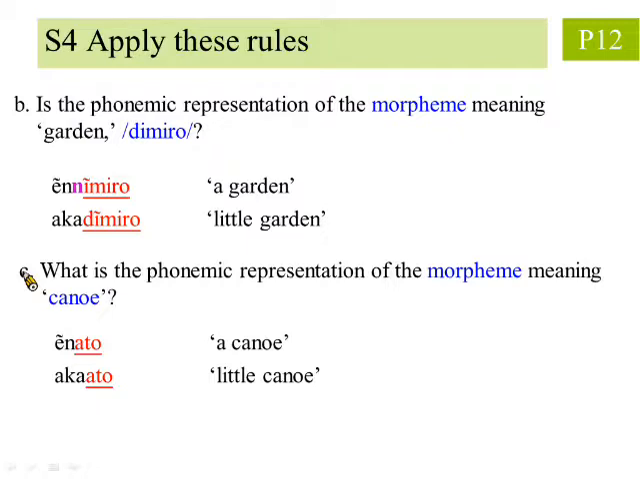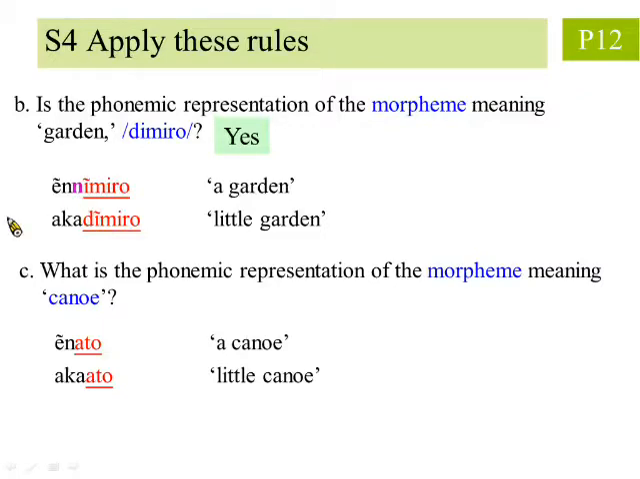Continuing on, question B asks, is the phonemic representation of the morpheme meaning garden demuro? The answer is yes, as previously discussed. By removing the prefix aka, which means little, the remaining part is the root. And the reason the start of the root in the first word looks different is because voiced stop assimilation, owing to a preceding nasal consonant, has changed the d into n.